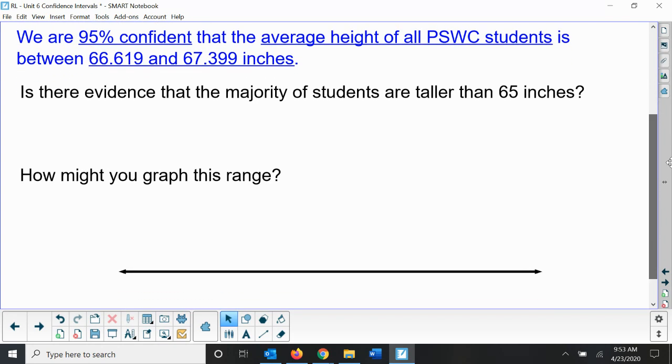So for this next one, it asks the question, is there evidence that the majority of students are taller than 65 inches? So with this one, I actually want to make my graph first, and then the graph is going to help me answer this question. Now, when I make my graph, it's always important that we include the numbers in our range of our confidence interval. But because I want to answer a question related to 65 inches, I'm going to also make sure I include 65 inches within my numbers as well.